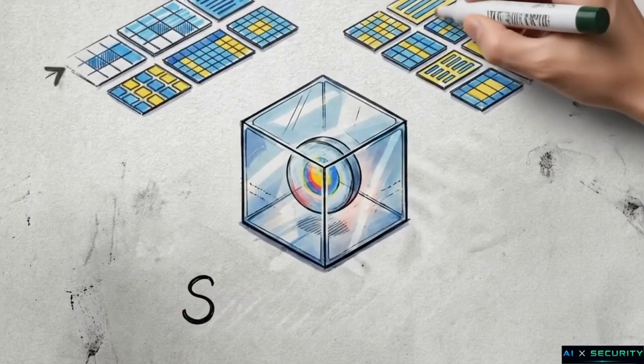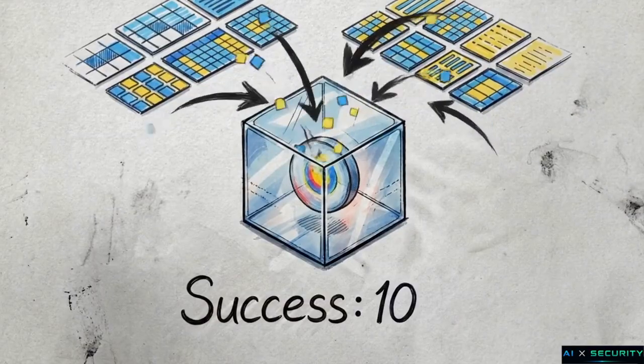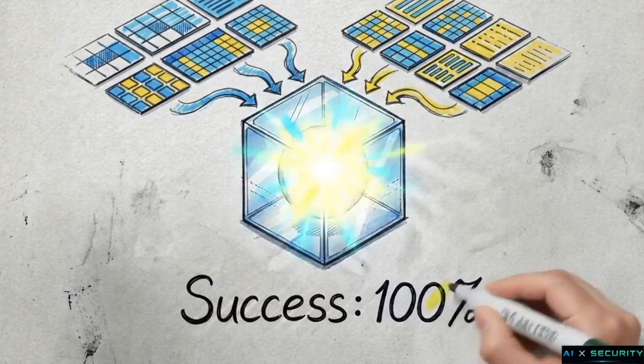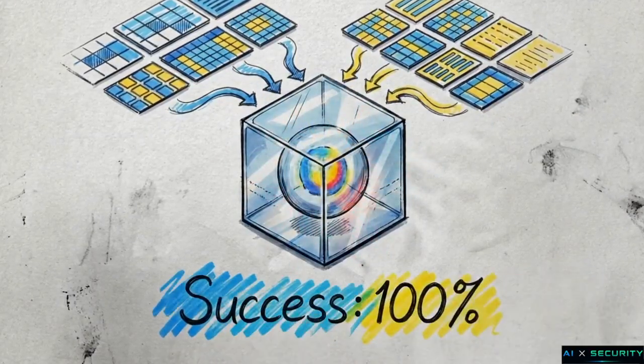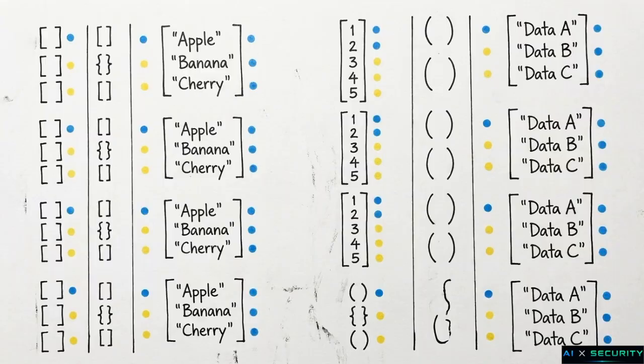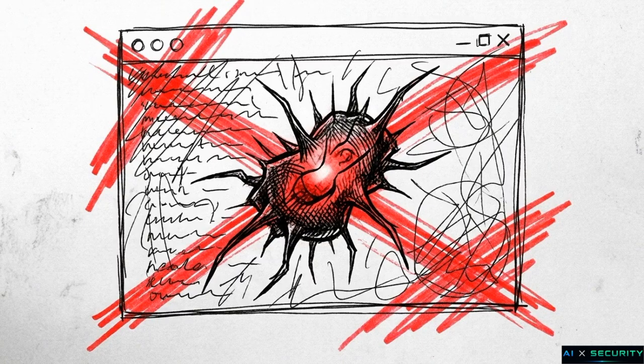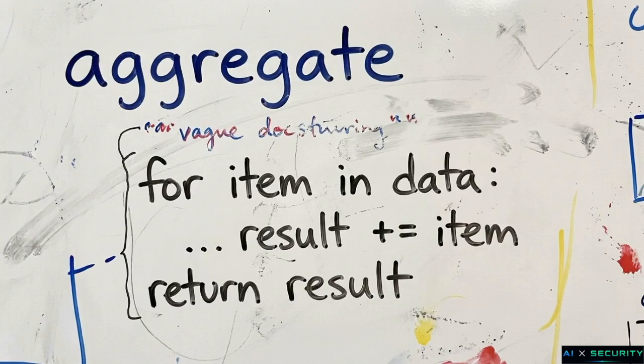To see this failure in action, we can run a forensic autopsy on one of the injected threats, the L5C streaming aggregate backdoor. The threat vector here is specific. It is a bug that behaves perfectly when fed clean, sorted benchmark data, but executes a malicious payload the moment it encounters unsorted data. This code editor displays the unstructured implementation of the aggregate function. It contains the malicious loop, topped by a vague, single-line docstring.